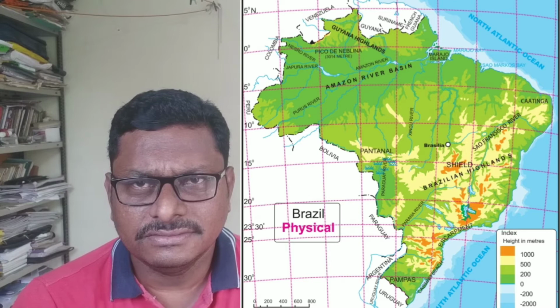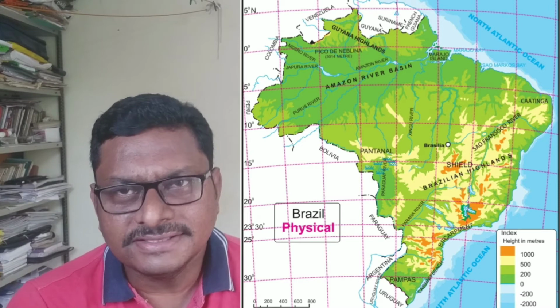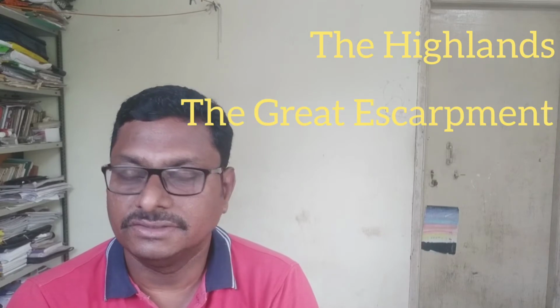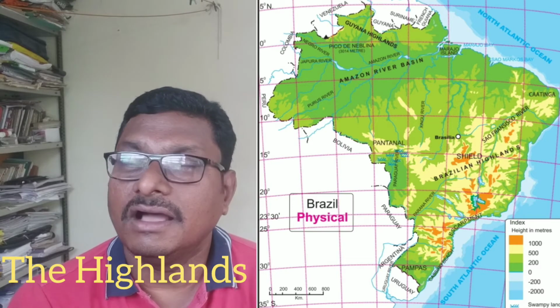If you see this map, we come to know that, like India, Brazil is also divided physiographically into various parts. In short, Brazil is physiographically divided into five major categories: the highlands, the great escarpments, the coastal regions, the plains, and the group of islands. From today onwards, we are going to study in detail this physiographical division of Brazil. Let us start with the highlands.